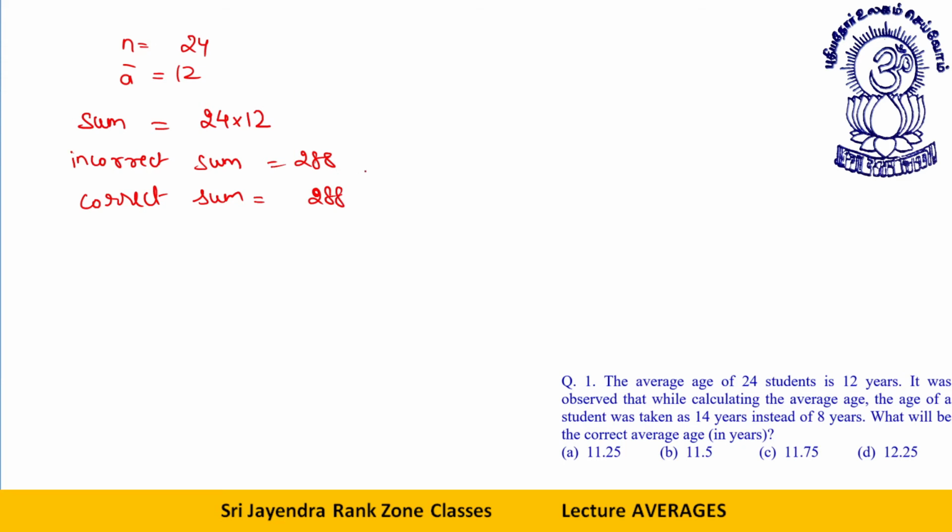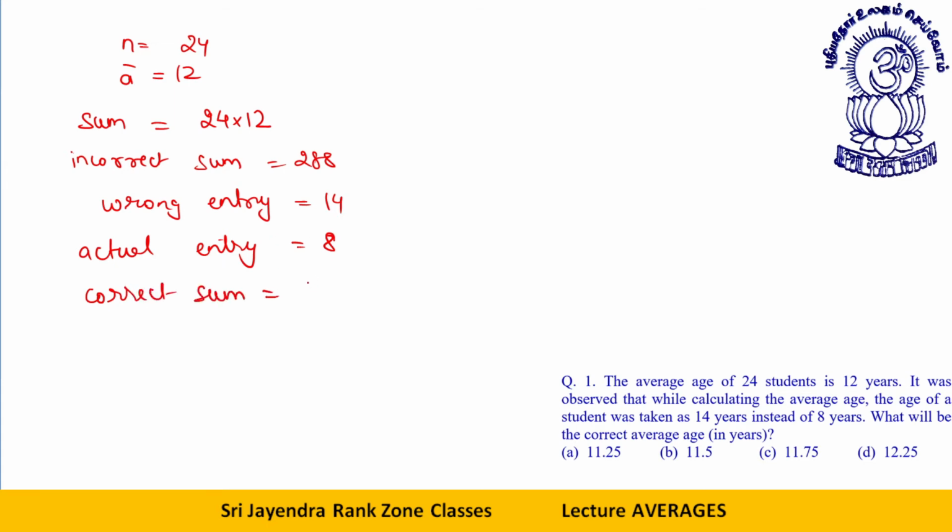Let me do it in detail. What is the wrong entry? The wrong entry is 14. What should be the actual age? The actual age is 8 years. So what will be the correct sum now?